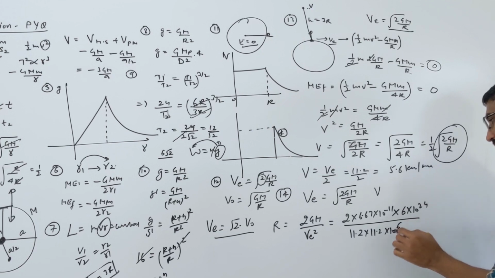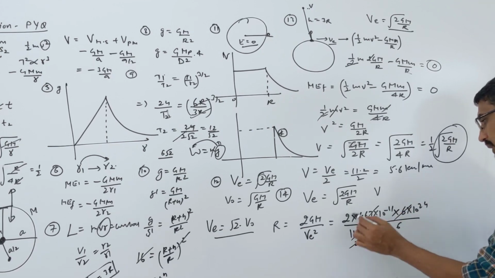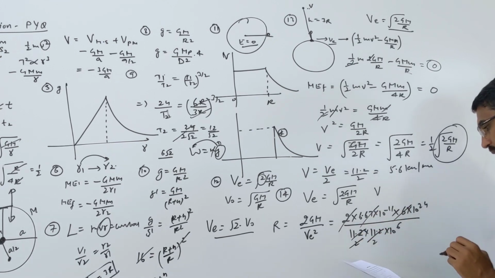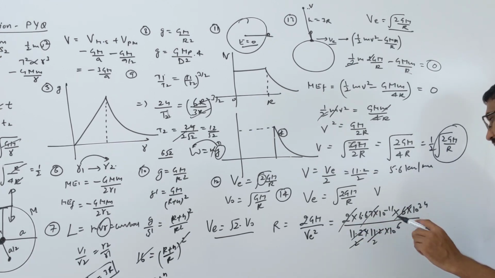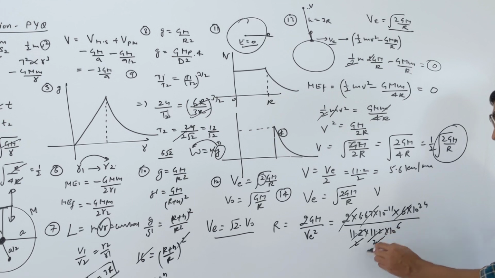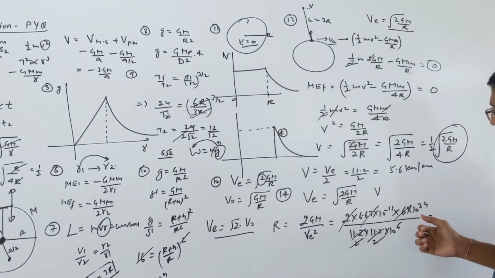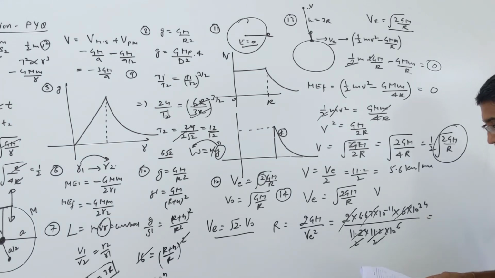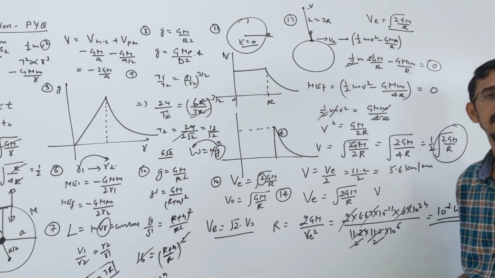Look here, numbers you can simplify first. This you can cancel, this you can cancel. So 2 means around 0.5, or approximately it will be equal. This also goes. 11, 6 goes up, minus 17, and this becomes 10 power 20, 10 power 6, right? So it becomes 10 power minus something meter. So approximately answer will come 10 power minus 2 meter. That answer is coming.